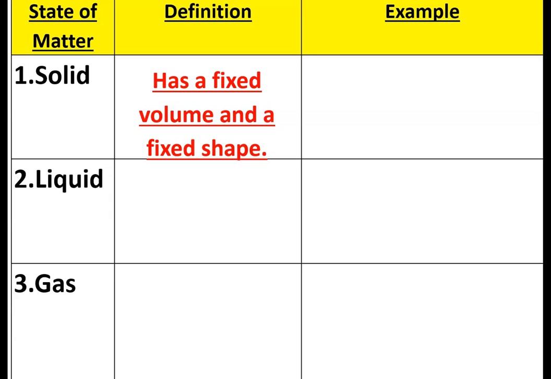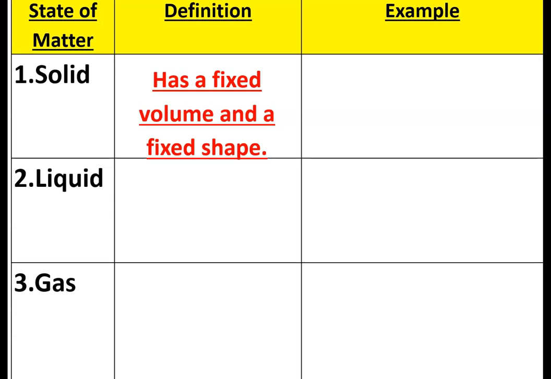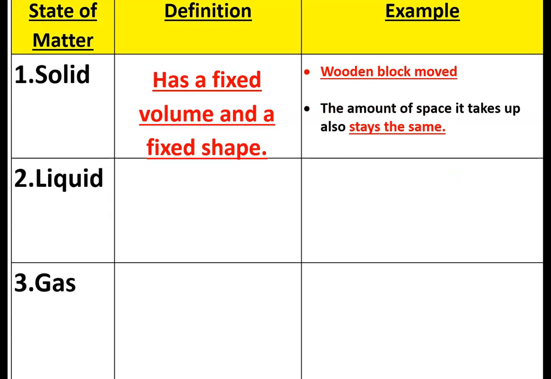So any example that can describe solid, that it has a fixed volume and fixed shape, will be solid. For a wooden block, or the chair I told you about earlier, the amount of space it takes up also stays the same. The mass doesn't change and the volume does not change.